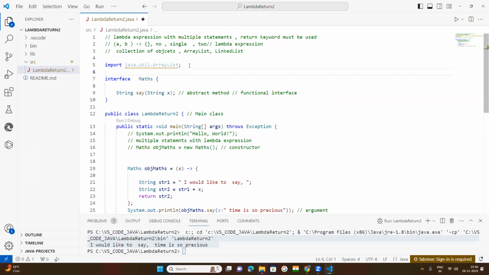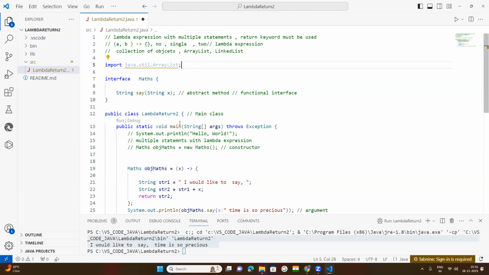While you're writing code on mobile, as I told you, for Java you can download the Android app JVDroid, and for Python, PyDroid 3. On mobile it will not give much support, but VS Code will give a lot of support in writing the code. So import java.util.ArrayList.